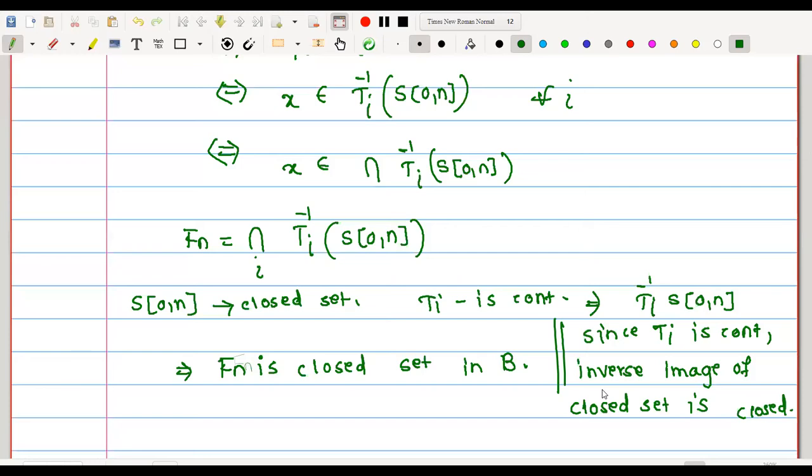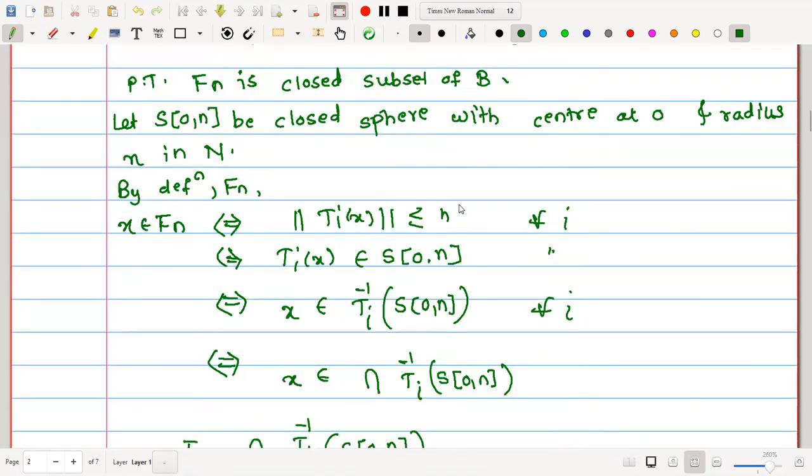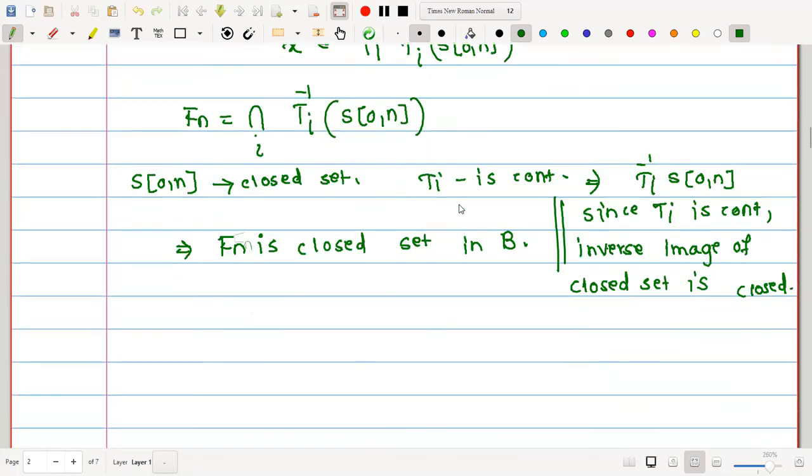I think I am clear to everyone. The first step we have completed: the set Fn, which we selected to be the collection of all x where norm of Ti x is less than or equal to n. In the first step, we have proved this to be a closed set in B.